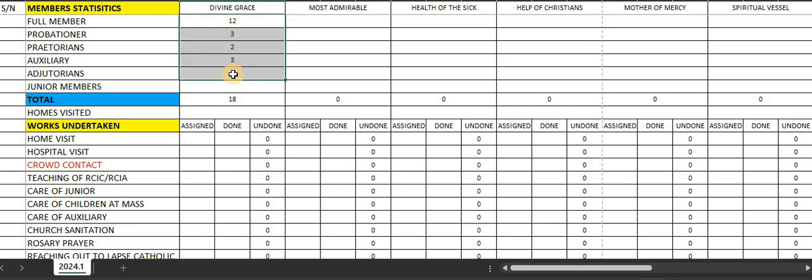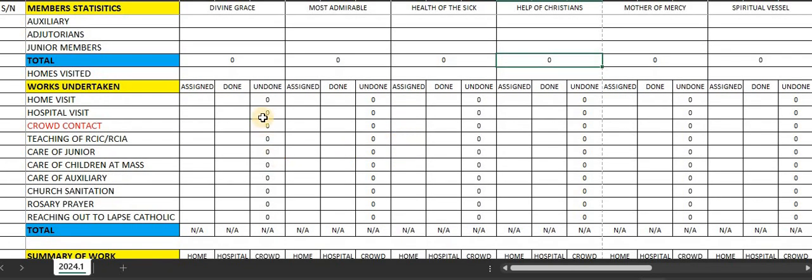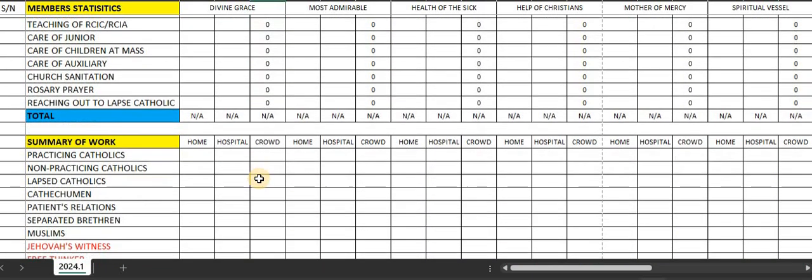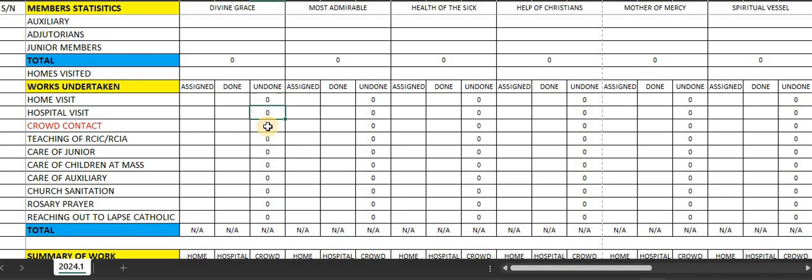So the most important point here is to know that these are formulas. Okay, I'm so sorry. I'm sure if you look at this bar, you see the formulas there. So don't touch them. There you have the zeros. They are all formulas. So why am I telling you this? So that you do not touch these formulas.